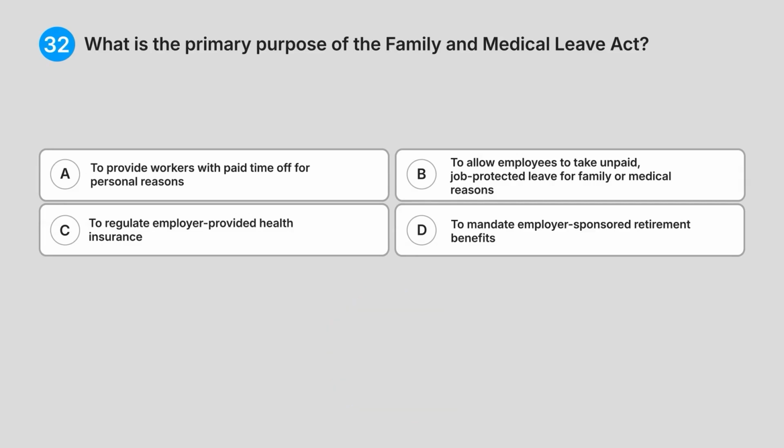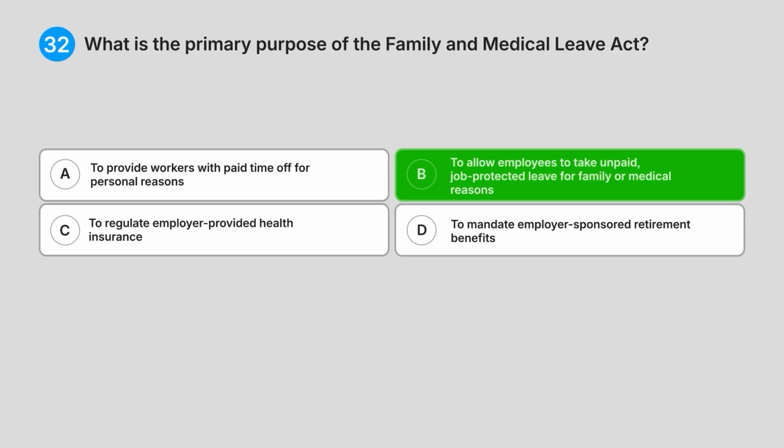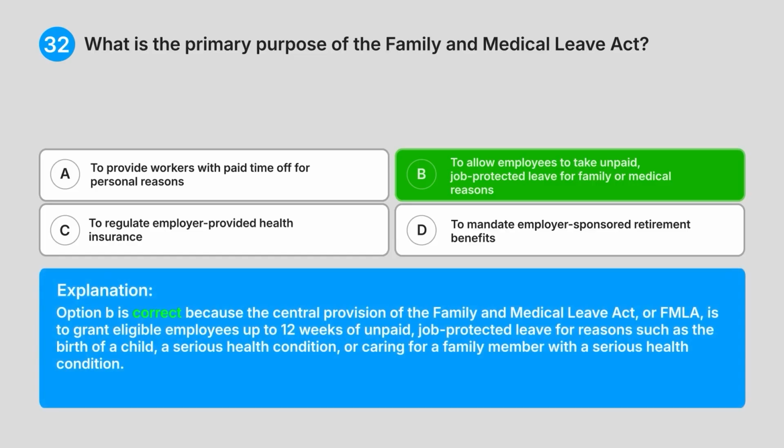Correct answer, B. To allow employees to take unpaid, job-protected leave for family or medical reasons. Explanation. Option B is correct because the central provision of the Family and Medical Leave Act, or FMLA, is to grant eligible employees up to 12 weeks of unpaid, job-protected leave for reasons such as the birth of a child, a serious health condition, or caring for a family member with a serious health condition.